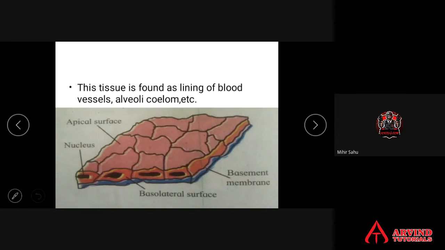The diagram you have to learn and draw. We'll discuss two more types of tissue. Next one is cuboidal epithelium. You can see one point, students: the name of the epithelium is based on their shape. Cuboidal epithelium.